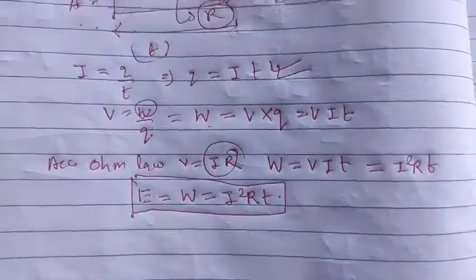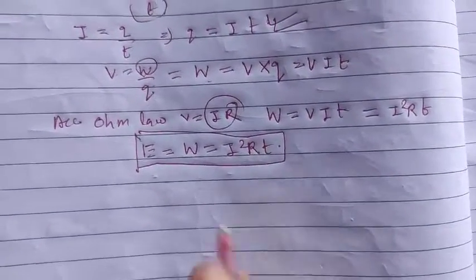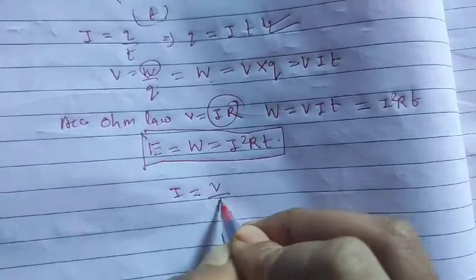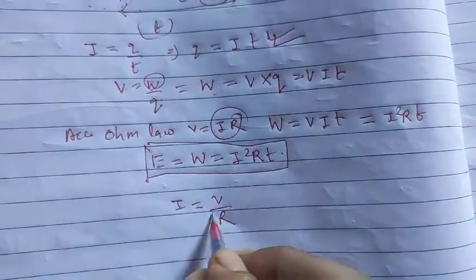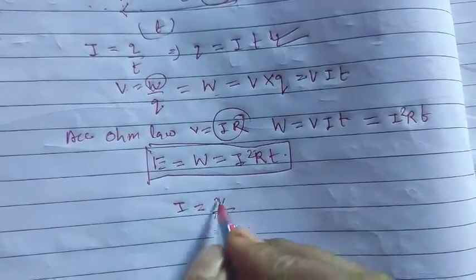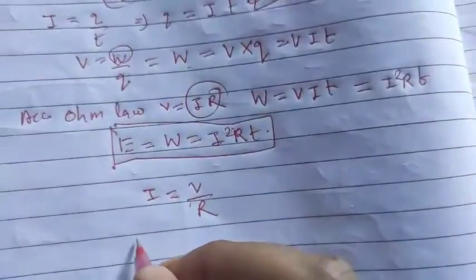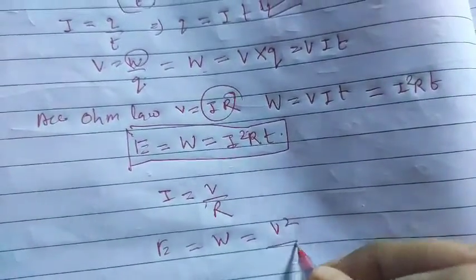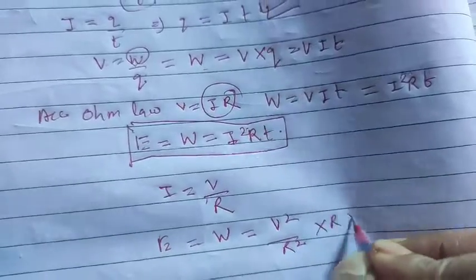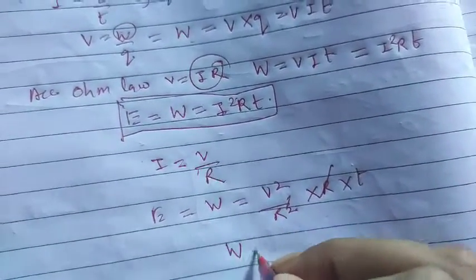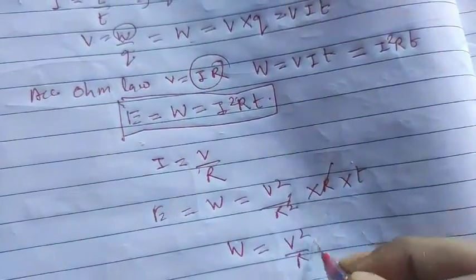Second, depending upon the situation or the problem, students, you can change the formula. Suppose as I know I = V/R, right? So I can also put here the value of I as V/R. You see the formula, what will change? E = W = V²/R² into R into t. R will cancel, students. You will get W = V²/R into t.